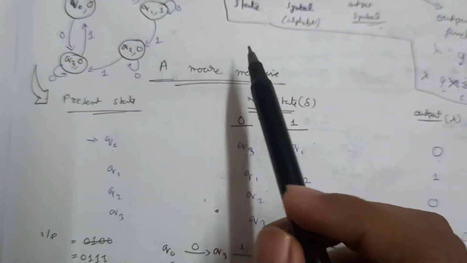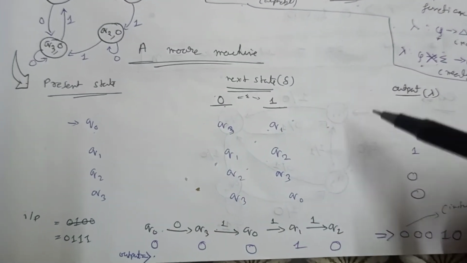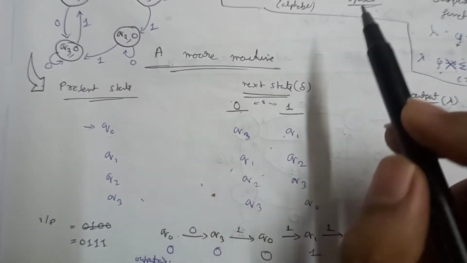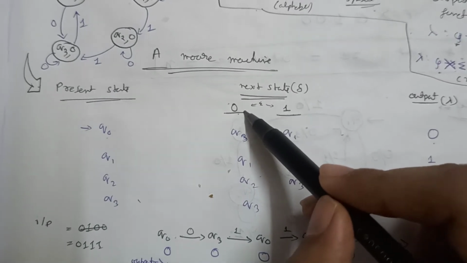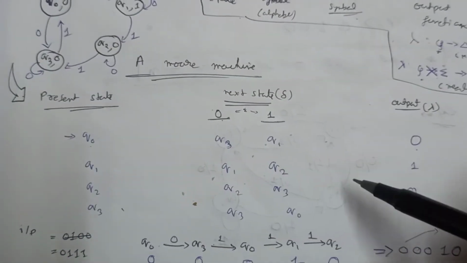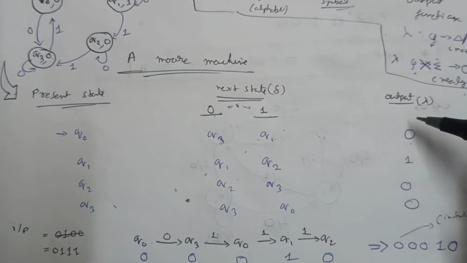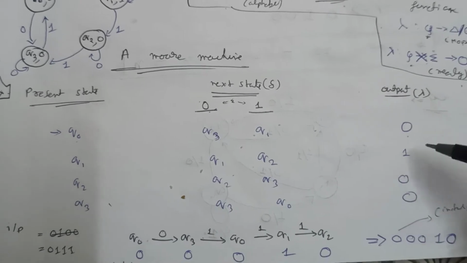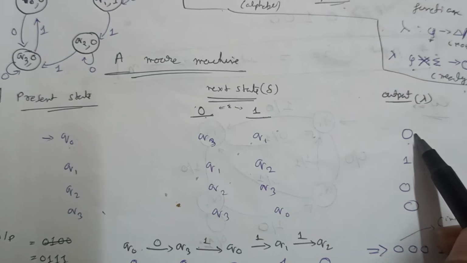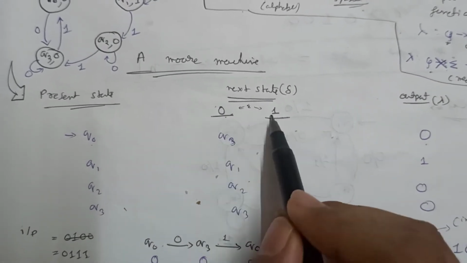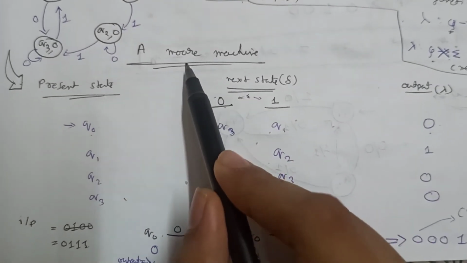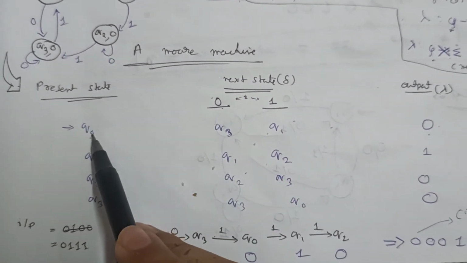Okay, so I have drawn the states of both output function and transition functions. Here the states are Q0, Q1, Q2 and Q3, and if it gets input 0 and 1, what will be the next states? I have written here. From here you already know, and do it yourself if you have watched my previous videos. This is the new thing. Here we will write that for Q0 present state the output is 0. No matter what our input is, 0 or 1, we are getting the same output, because this is a Moore machine and it does not depend on the input symbol, it only depends on the present state.